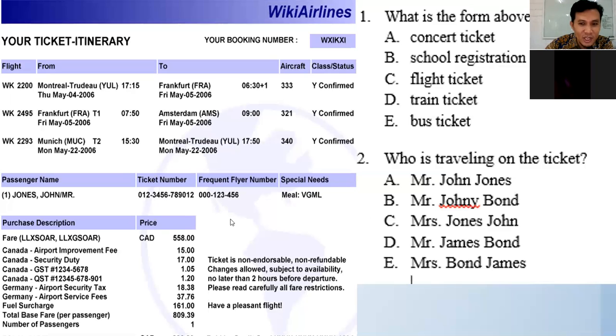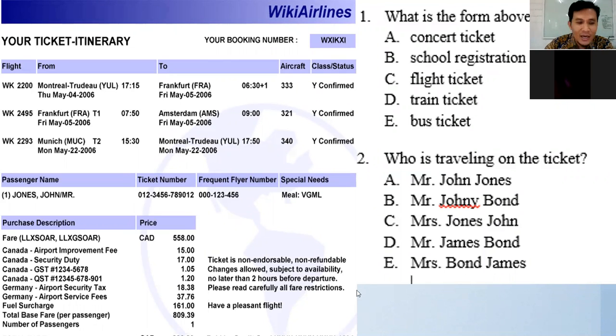Very good. So number 2, who is traveling? Who is traveling on the ticket? Who is the traveler here? A, Mr. John. How do you know? How do you find it? Because of the passenger name.